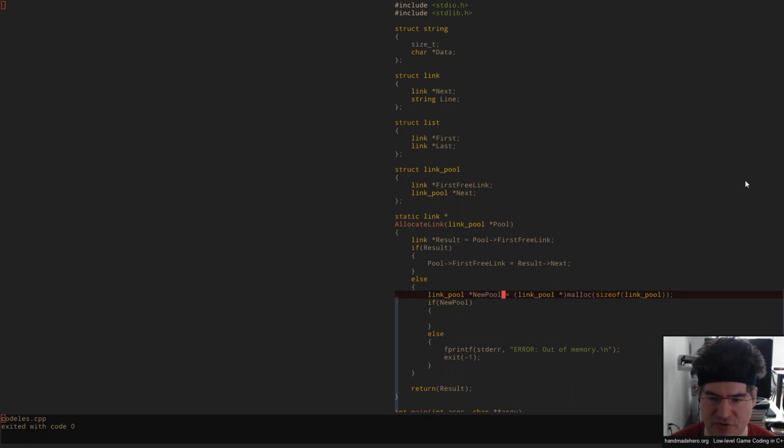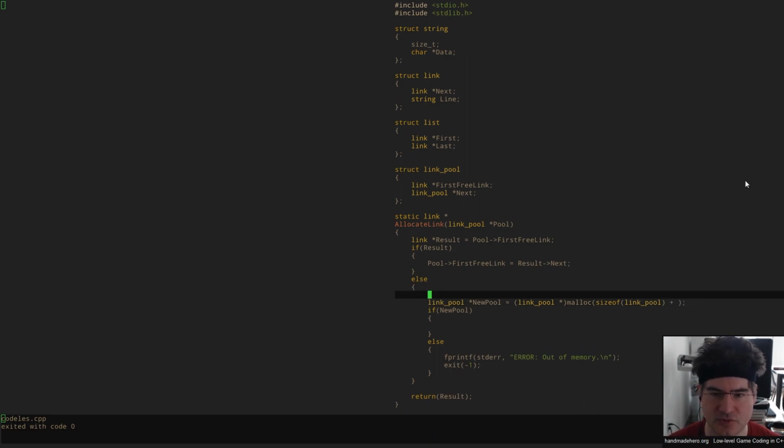Now, there's two things we could do here for the link pool. We could actually allocate this plus the number of strings we want. And as far as I'm concerned, that seems like a better plan anyway. So let's say we'll do a certain number of strings at a time. For each individual link that we're going to allocate, I'm going to say we've got a link count here, or links per pool might be a better name for it. And I'm going to say how many of those we've got.